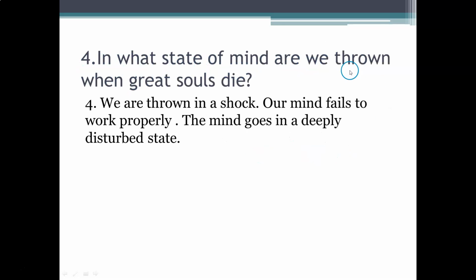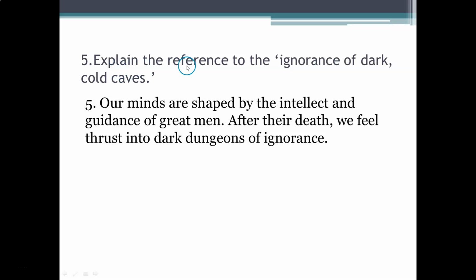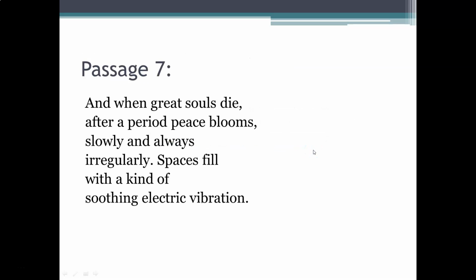In what state of mind are we thrown when great souls die? We are thrown in a shock. Our mind fails to work properly. The mind goes in a deeply disturbed state. Explain the reference to the ignorance of dark, cold caves. Our minds are shaped by the intellect and guidance of great men. After their death, we feel thrust into dark dungeons of ignorance.